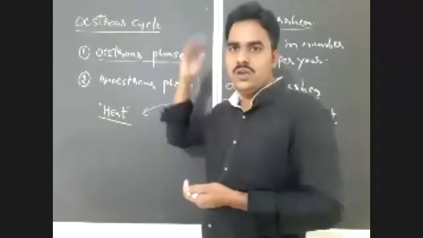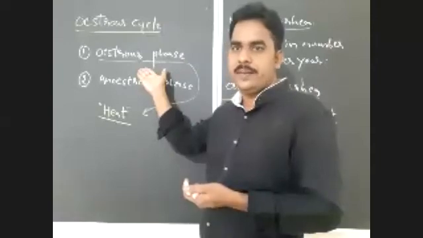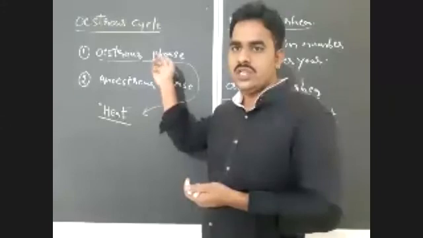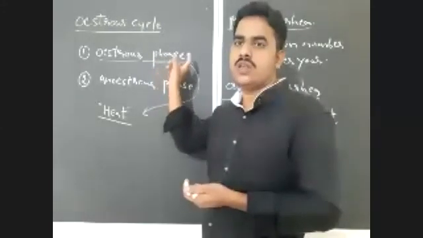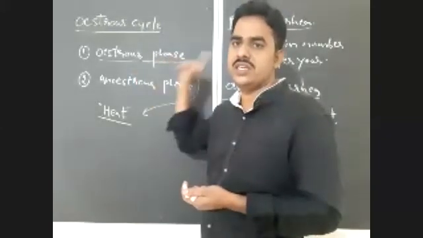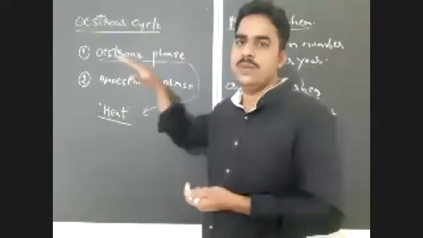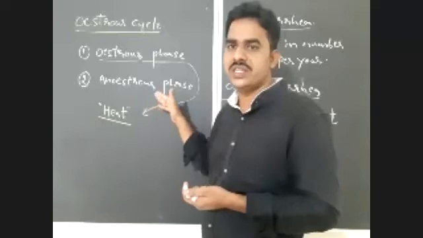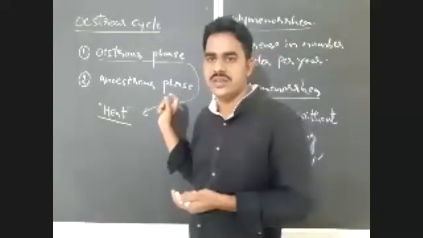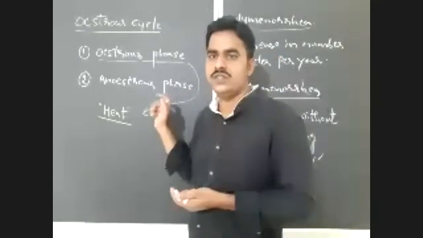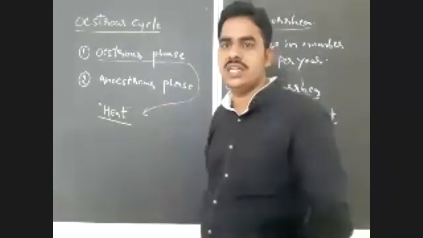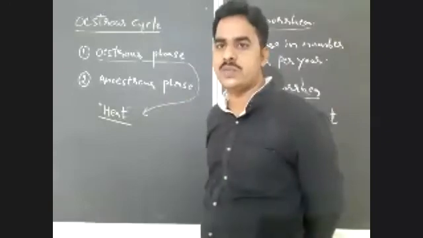So in the estrus phase only, the female allows the male for copulation and ovulation takes place in the female. So the production of offspring takes place only in the estrus phase. But whenever the season is completed, this female will enter into the anestrus phase. In this anestrus phase, the female cannot allow the male for copulation. At the same time, there is no chance for releasing of ovum. Ovulation also does not take place, right?